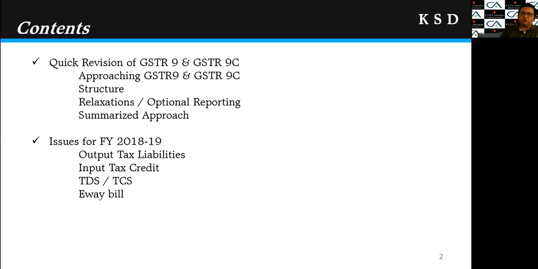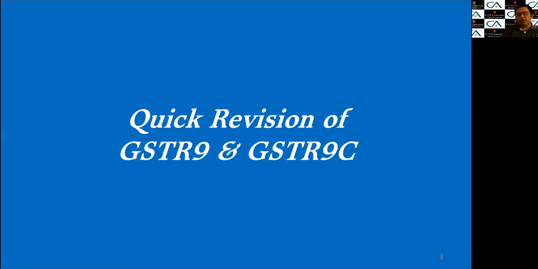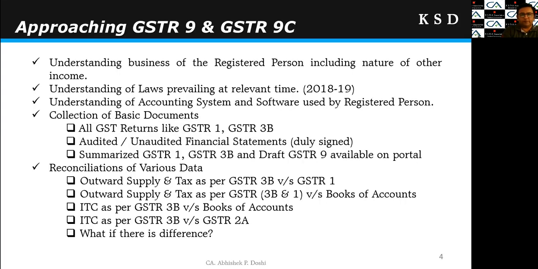In specific issues, we will cover output tax liabilities and input tax credit. There are issues with reference to TDS and TCS, and then there are issues with reference to e-invoicing. Right? So let's start with the first part of the session, the quick revision of the GSTR 9 and GSTR 9C.